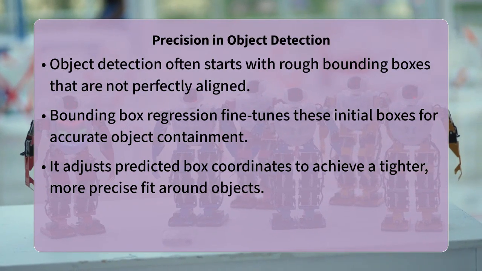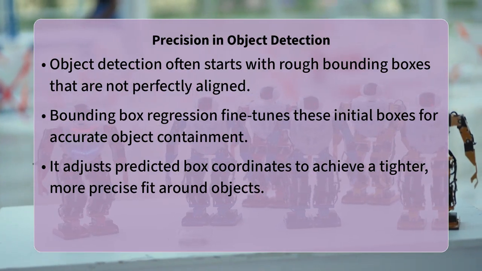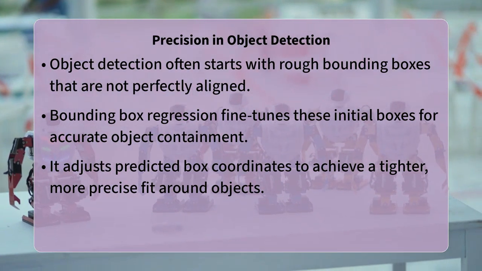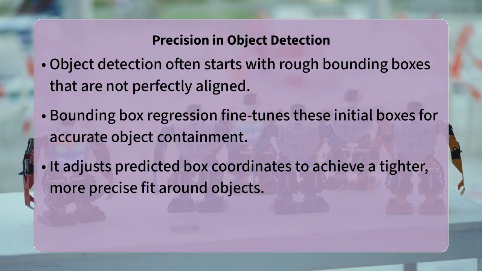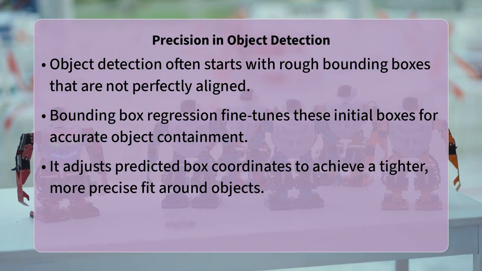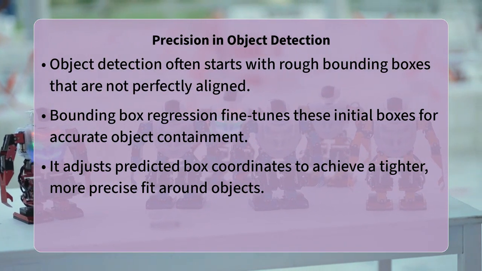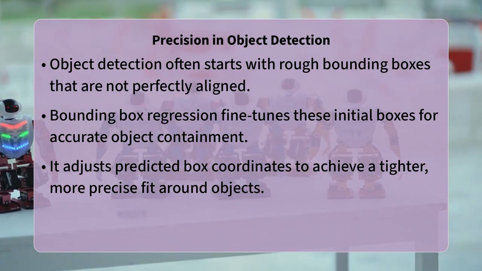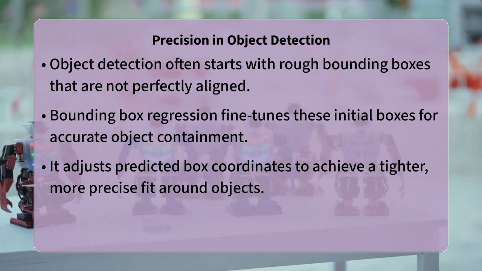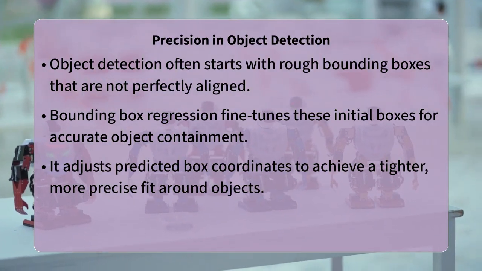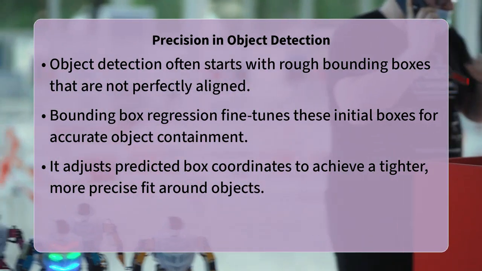Imagine you are building a smart system to identify objects in images. Your system successfully spots a car, but the box around it is a little off, perhaps too wide or not perfectly aligned. How do we get that bounding box to hug the object just right, ensuring precise recognition every time?